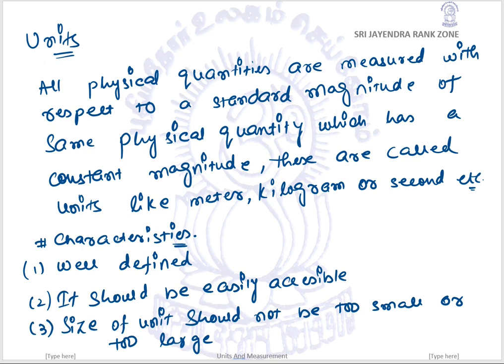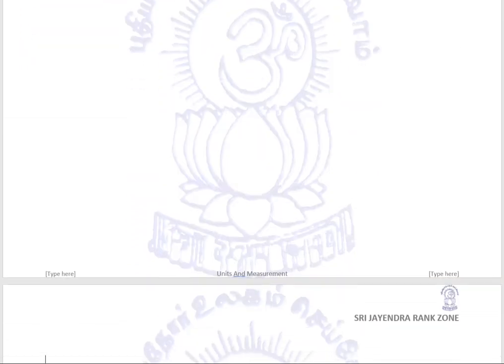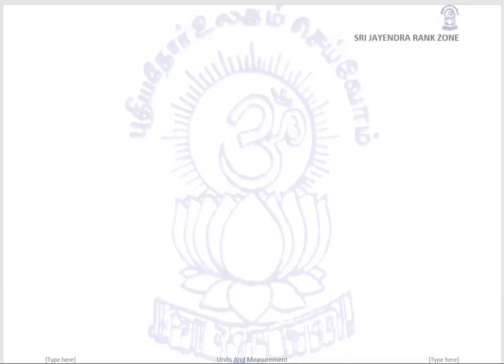Okay. Next, let us move on to the different systems that people used previously and what we are going to use from now onwards. Previously, according to geographical location, different people were using different systems. So let us summarize them. One system is the CGS system, another is the MKS system. One more system people preferred was the MKS. Ideally, it is MKS only. And one more system is the FPS system. So people were using this many systems at different locations.